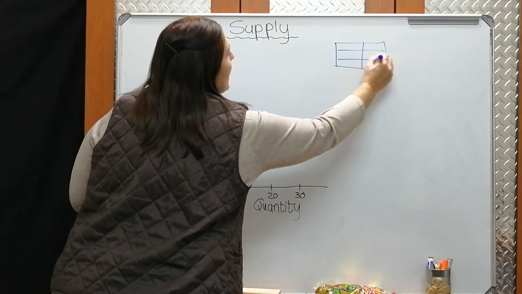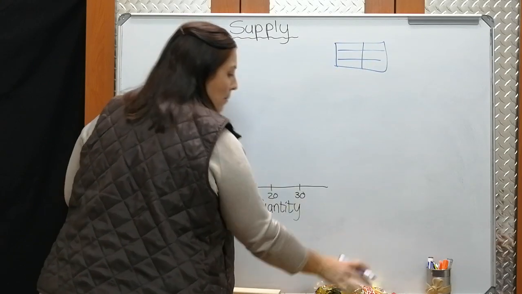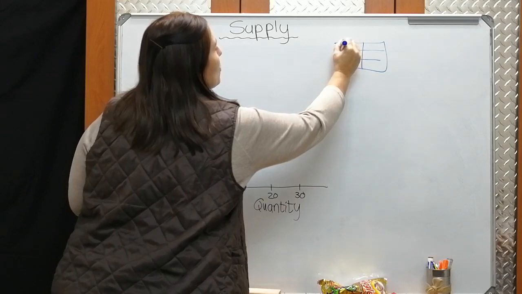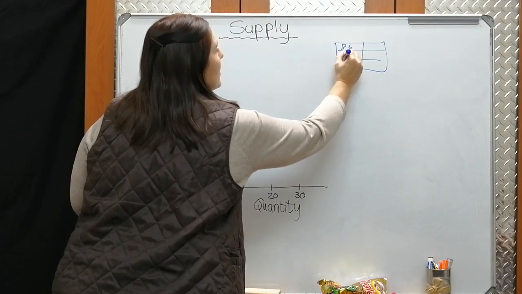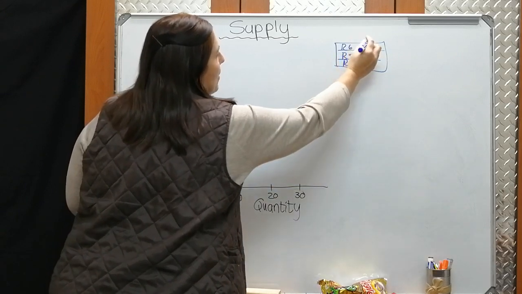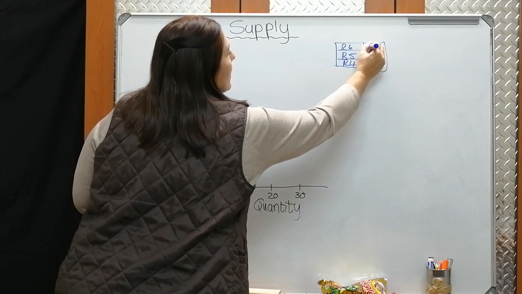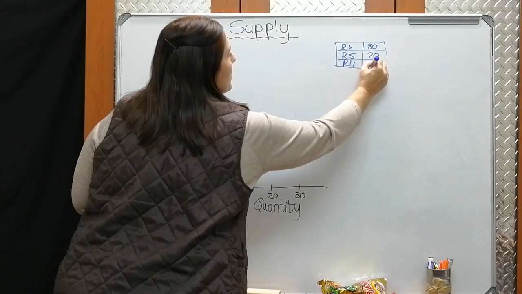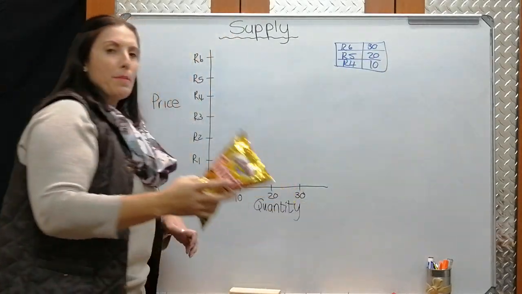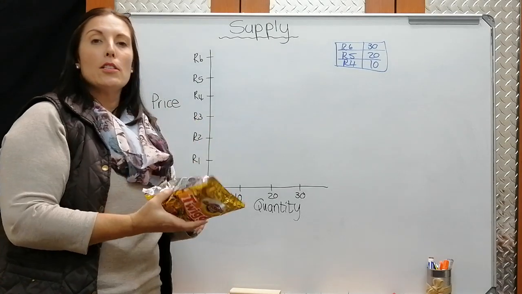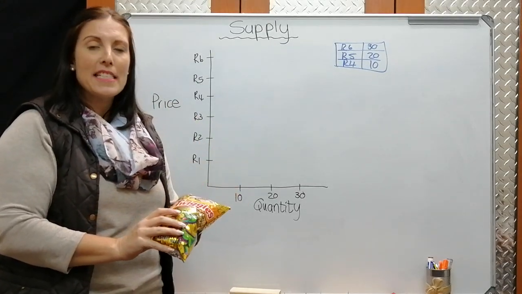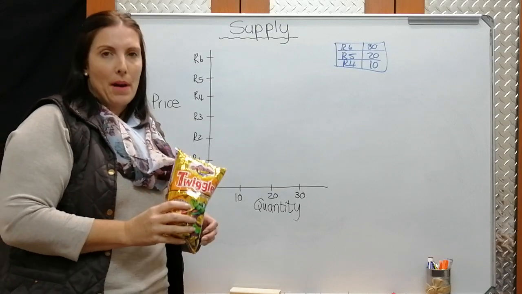So we say that, and remember we spoke about the Twiggles chips. So I'm just going to put that down. We said 6 Rand, 5 Rand, 4 Rand. Right. Good. Now, remember when we spoke about the Twiggles chips, I said the students in my class like to buy it. We sell it there at school for fundraising. So now I'm the supplier.